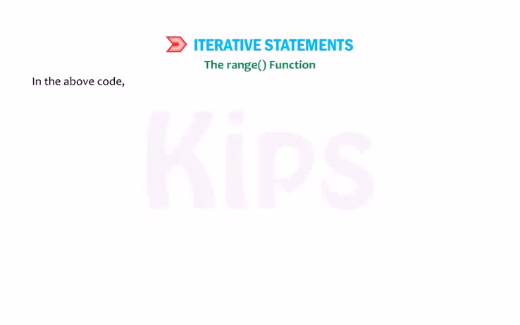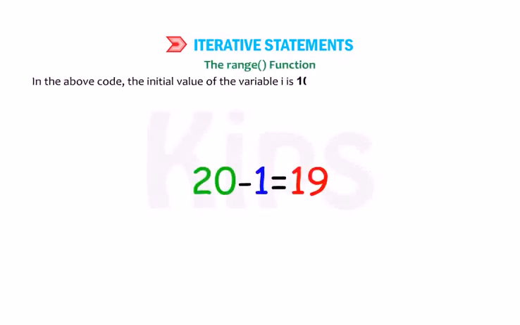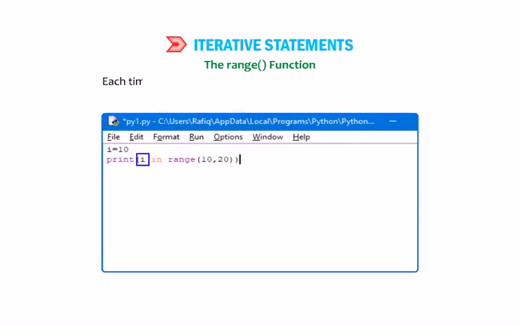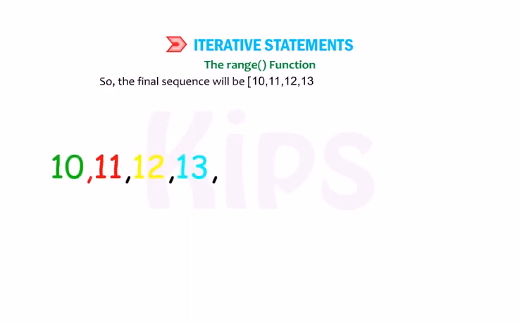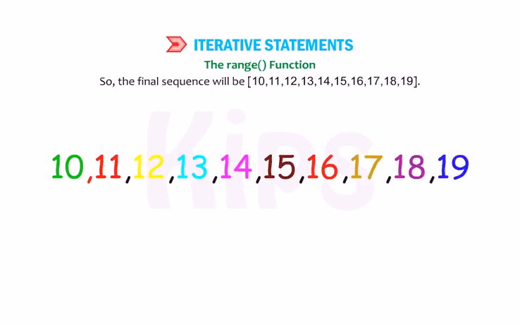In the above code, the initial value of the variable I is 10 and the final value is 19. 20 minus 1 equals 19. Each time the loop executes, the value of I is incremented by 1. So the final sequence will be 10, 11, 12, 13, 14, 15, 16, 17, 18, 19.